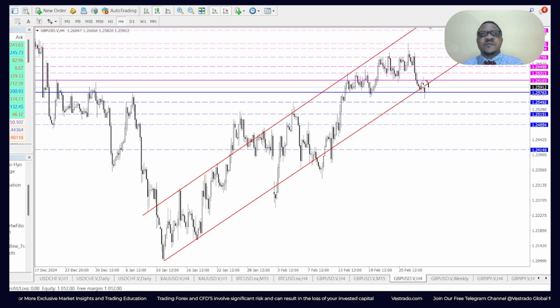Now, in the general sense of things, if Keir Starmer goes into a trade war again with the US because of retaliatory actions by Trump, or because the UK has decided to support Ukraine full-time. If they have trade wars between the US and Europe or the US and the pound, which Donald Trump is very likely to do, tariff wars, then we could see some significant impacts back to back, going strongly bullish or strongly bearish. So look out for that for the GBP USD. Now, let's go over to the next.